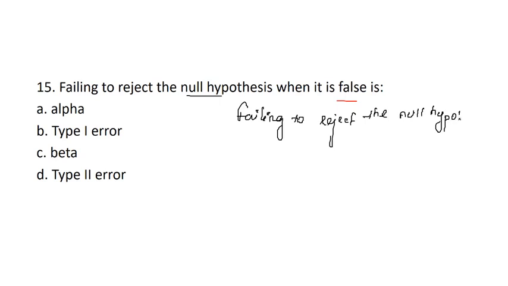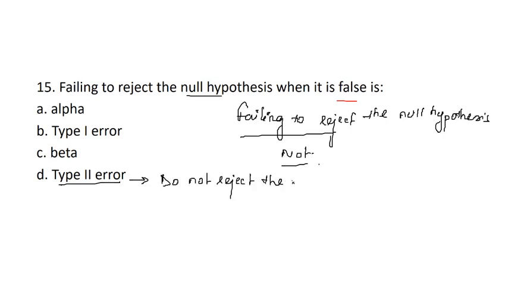Means even when the null hypothesis is false, we are not rejecting the null hypothesis. So this is a type 2 error. Type 2 error is when we do not reject the null hypothesis, even when the null hypothesis is false.